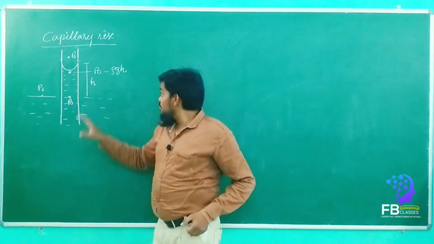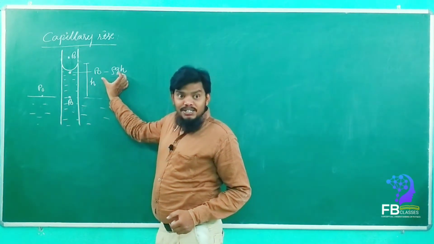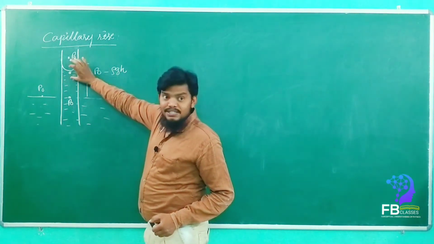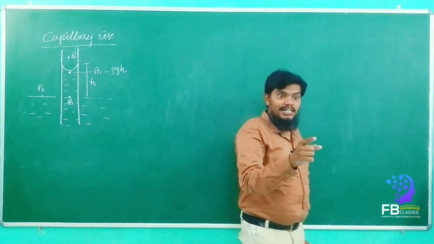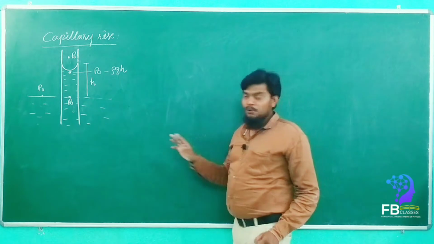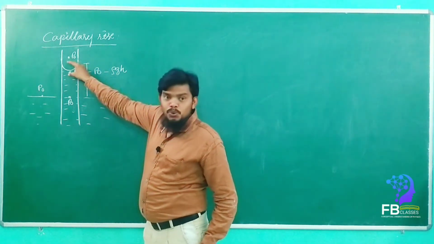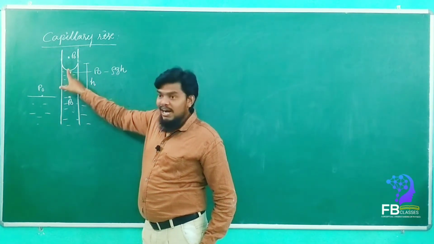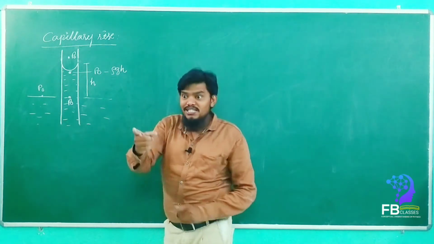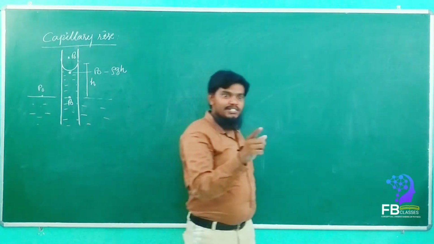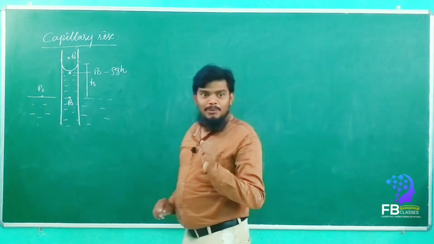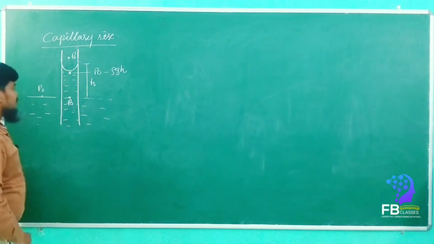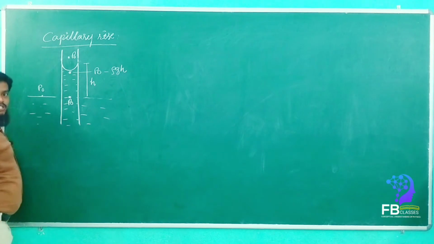Are you getting my point? This pressure difference is equal to what, my dears? In the previous class we learned it, right? It is the excess pressure. The pressure difference between the concave and convex curvature is what we call the excess pressure. This excess pressure is equal to 2T by R. Yes, 2T by R. Here the pressure is P naught.